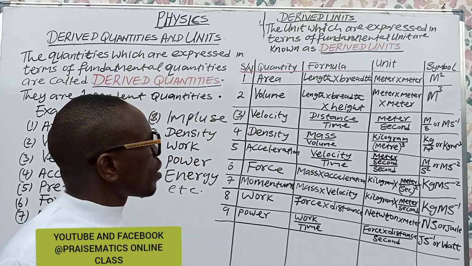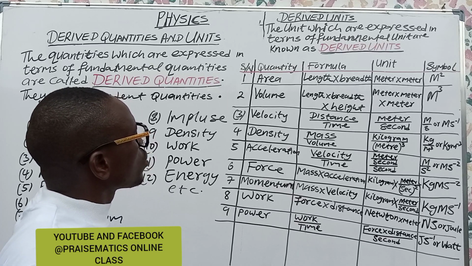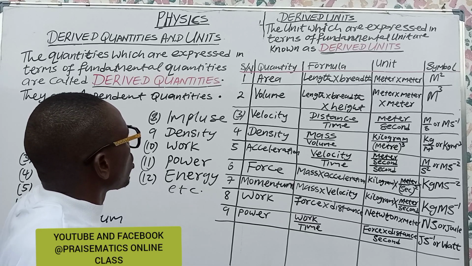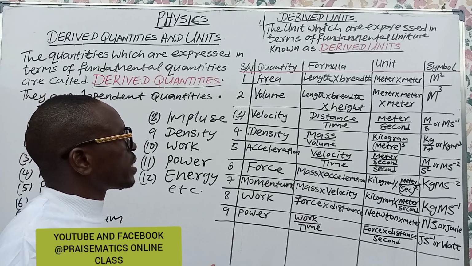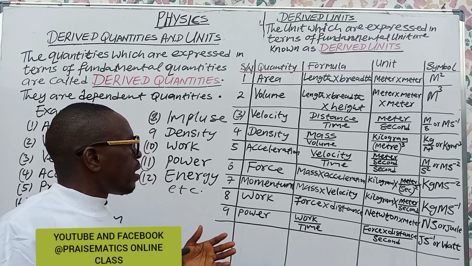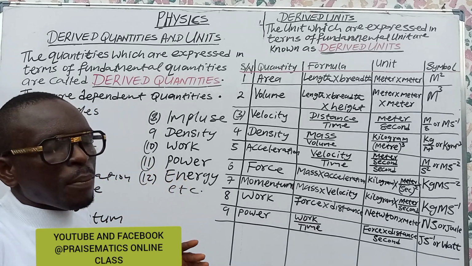Sometimes they say, which of the following is not a derived unit? Okay, let's just see this question. Which of the following is not a derived quantity? They will give us A, acceleration, B, force, C, momentum, D, time.